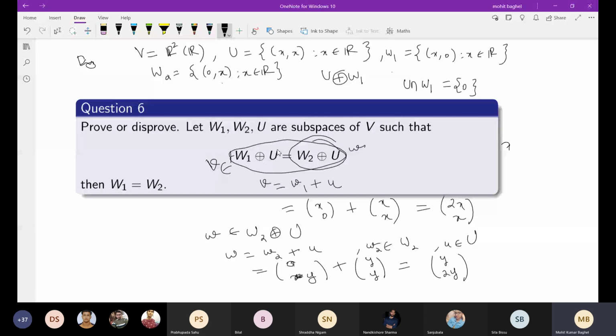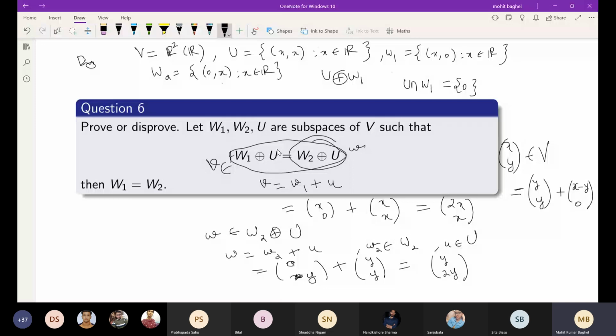So x comma y is any element of V, equal to y comma y plus x minus y comma 0. So y comma y is from U and x minus y comma 0 is from W1.